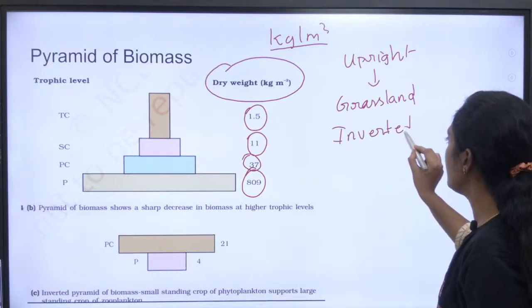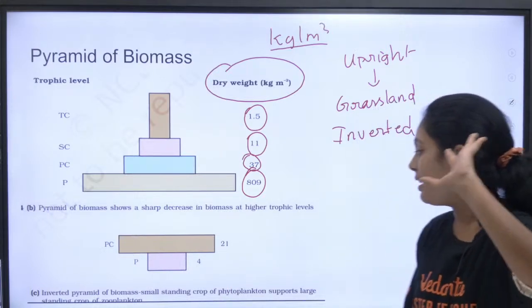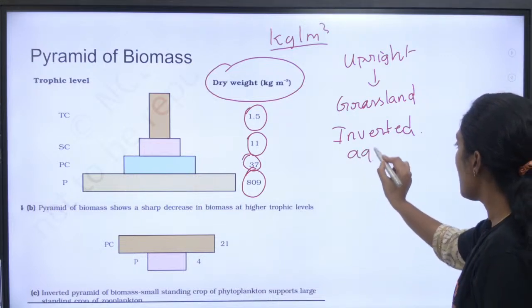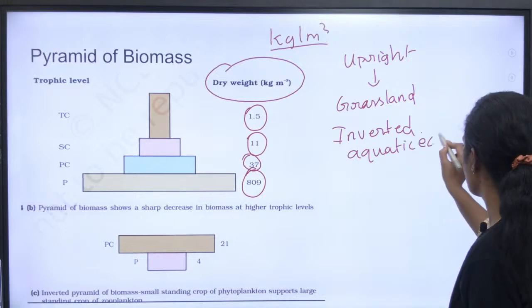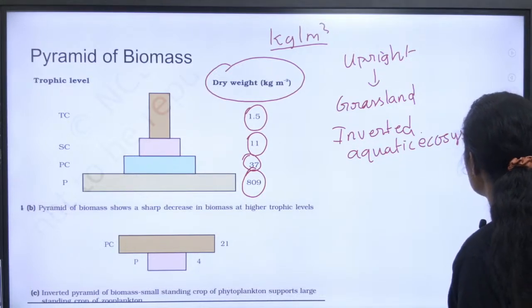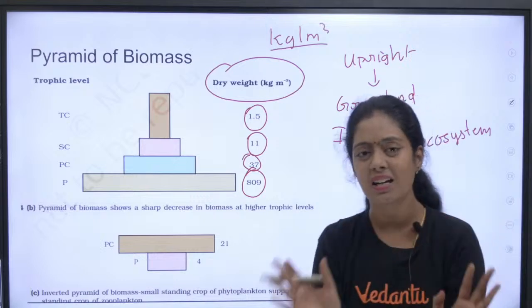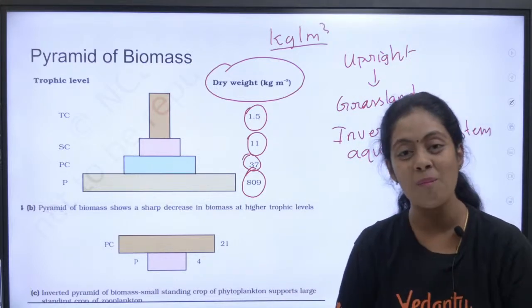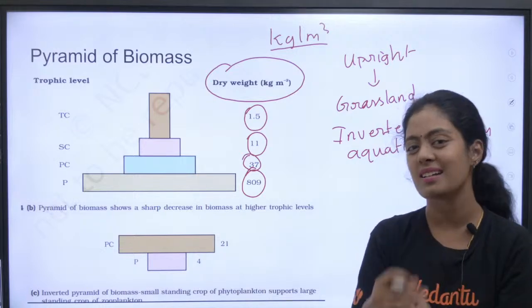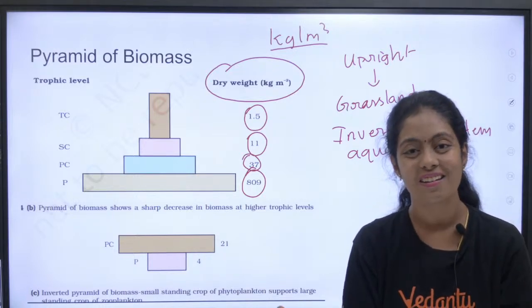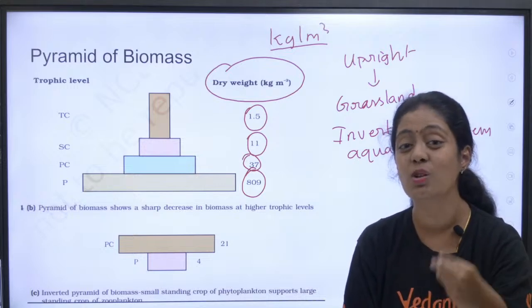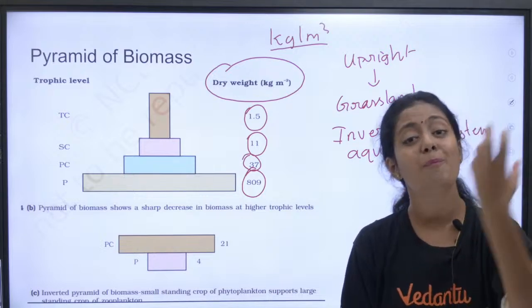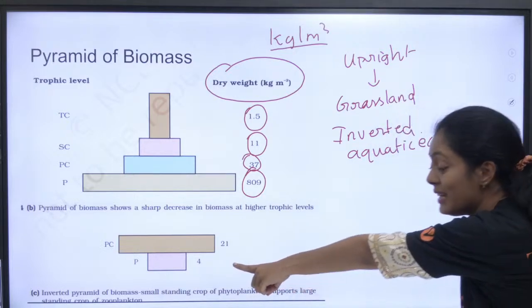Okay, inverted pyramid of biomass. What is the example, students? It is an aquatic ecosystem. Which ecosystem, students? Aquatic ecosystem. So what happens in an aquatic ecosystem? Plants are there, I agree, plants are definitely there. But those plants are all microscopic, and their mass is very, very low. We already discussed phytoplanktons, diatoms, right? They're all unicellular, so obviously their mass will be less. Tell me, students, will a unicellular organism have more mass or less mass? Absolutely it will be less. So it forms an inverted pyramid.